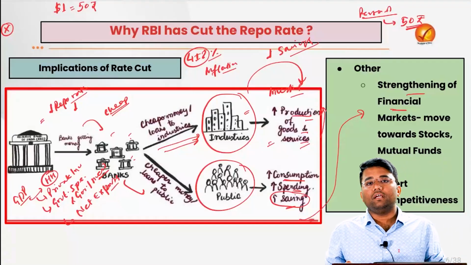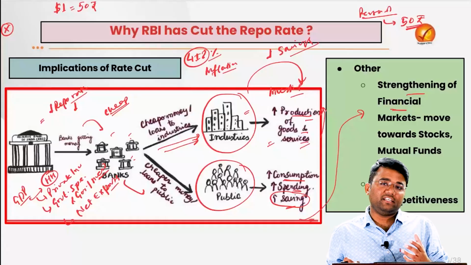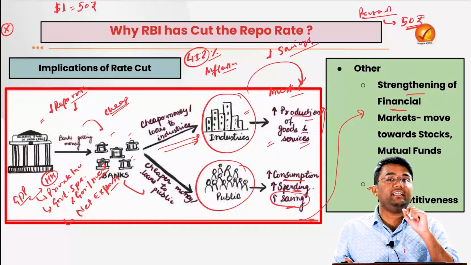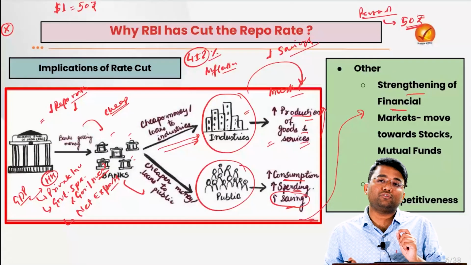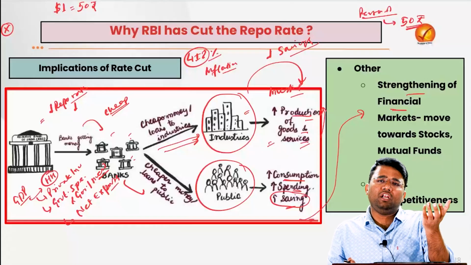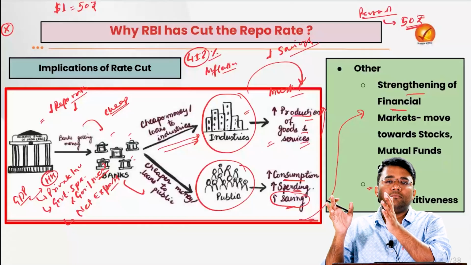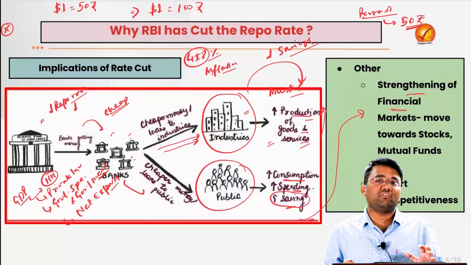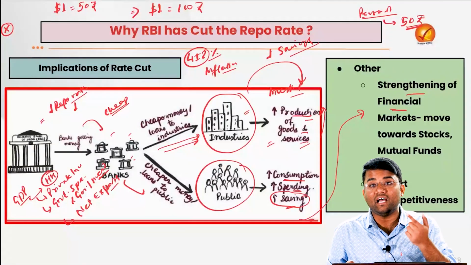rupees, right? But as we know, when RBI goes for the rate cut, or the repo rate is decreased, it increases the money supply in the economy, or it increases the liquidity in the economy, due to which there is risk of currency depreciation. Also, currency may depreciate because the dollar supply will be more or less the same, but there will be an increase in the rupees in the economy, and that will lead to currency depreciation. And let's suppose $1 now became 100 rupees because of the impact of currency depreciation, because of the impact of increased liquidity or money supply in the economy.